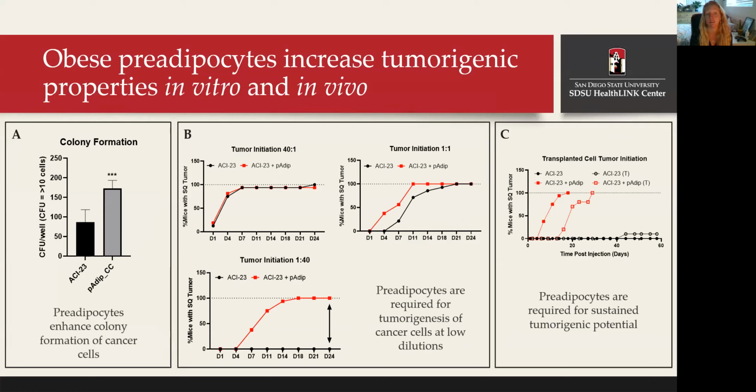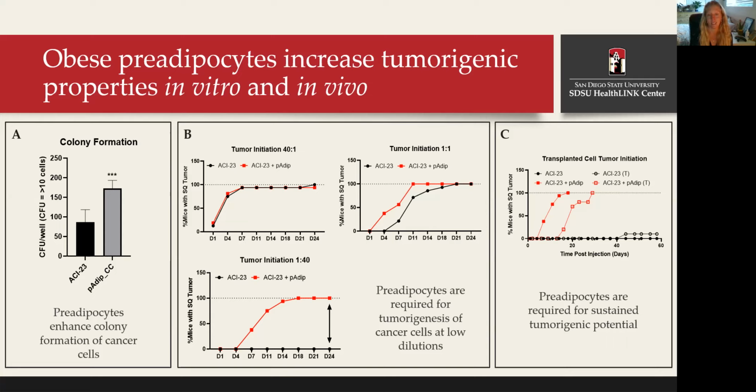Ovarian cancer is the most lethal gynecological malignancy with increased risk and worse overall survival among patients with obesity. And this is interesting because ovarian cancer metastasizes preferentially towards the omentum, a fatty organ that is composed primarily of fat cells or adipocytes. However, both in obesity and in cancer, the adipocyte precursor cells, also known as preadipocytes, become more prevalent. And it's not known what effect this increase in preadipocytes has on the tumor microenvironment.